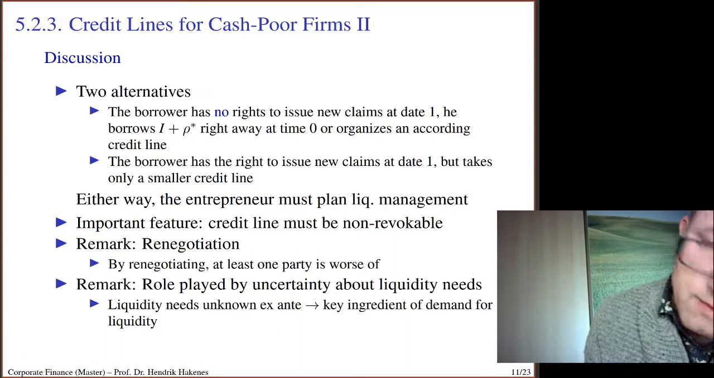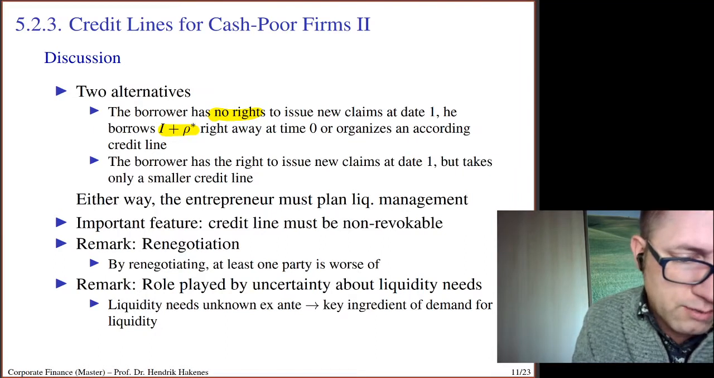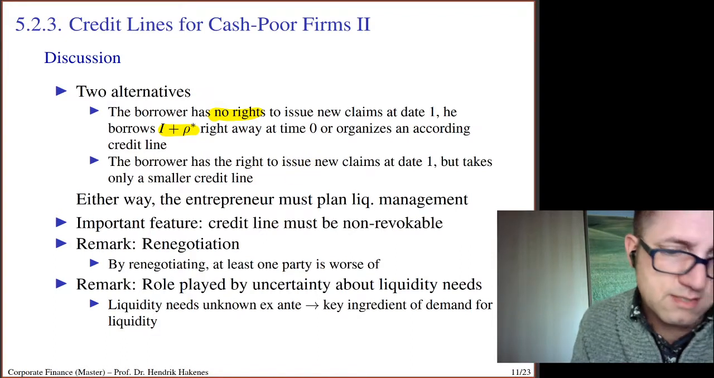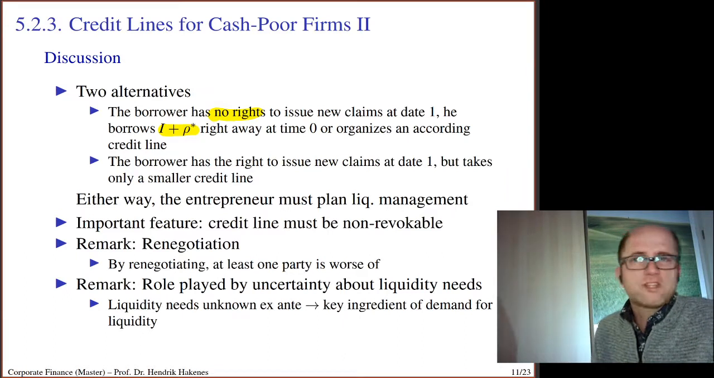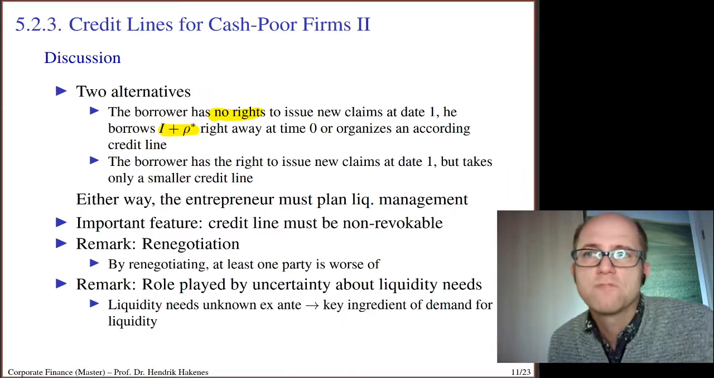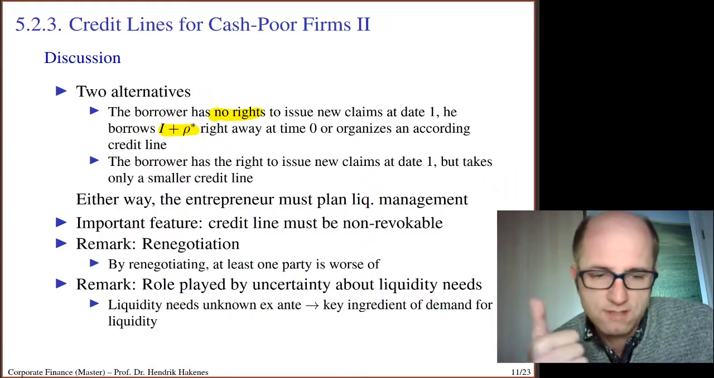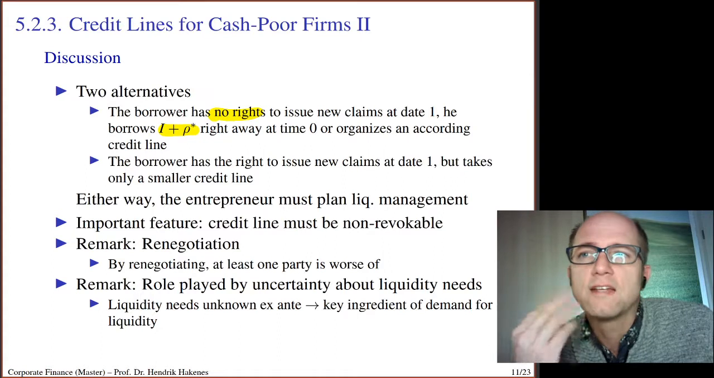Okay, so these are the two different alternatives. One of them is no rights to issue new claims at date 1, so I borrow I plus rho star right away at time 0, or organize an according credit line. Or I do have the right to issue new claims, but then I have a smaller credit line or a smaller amount of cash. So which of these three different options I take is not clear. Just one thing is clear, that credit line alone is sufficient. Hoarding cash alone is sufficient, but wait and see and issue new shares at the intermediate date is not sufficient.